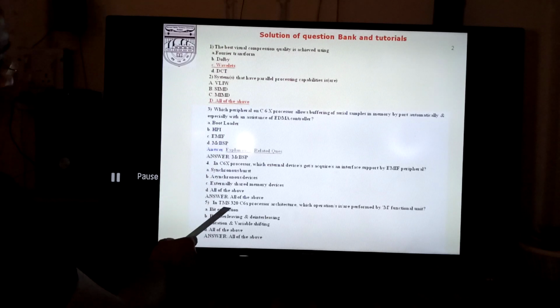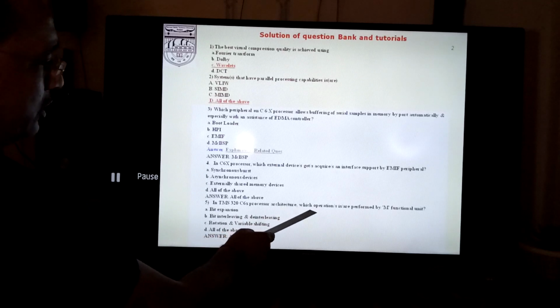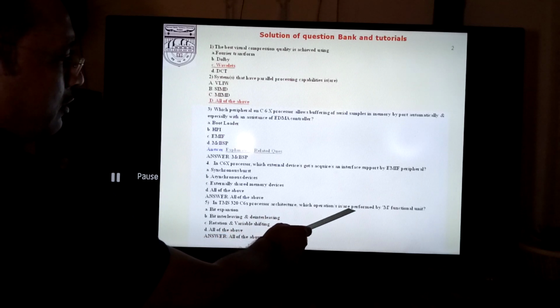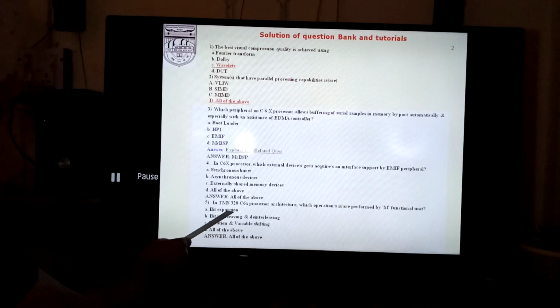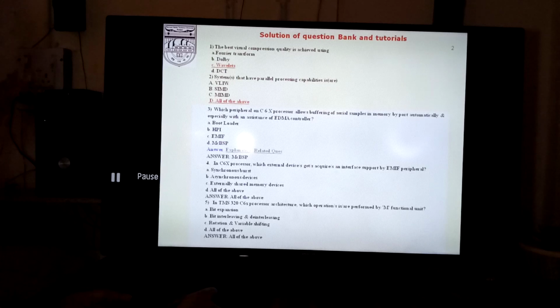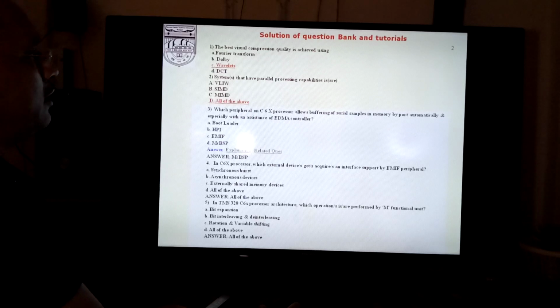And in the TMS320C6x processor architecture, which operation is performed by the M functional unit? Bit expansion, yes. Bit interleaving and deinterleaving, yes. Rotation and variable shifting, yes. So all of the above are true, because all are related to the M functional unit, whether that is M1 or M2.